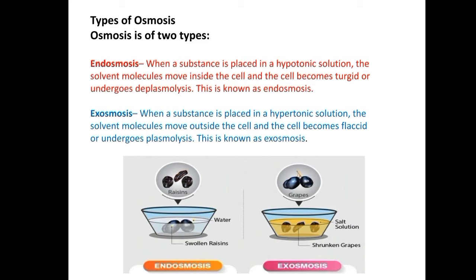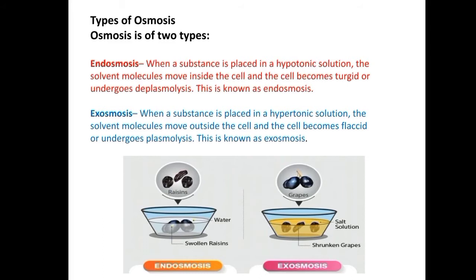And what will be the effects of endosmosis? Endosmosis increases the turgor pressure of the cell. Turgor pressure means what? When a plant cell is placed in water or a hypotonic solution, the water enters into the cell due to endosmosis, causing an expansion of the protoplasm, and the protoplasm presses against the cell wall, exerting an outward pressure. This pressure is known as the turgor pressure. So the protoplasm pressing against the cell wall, exerting an outward pressure, is known as turgor pressure.